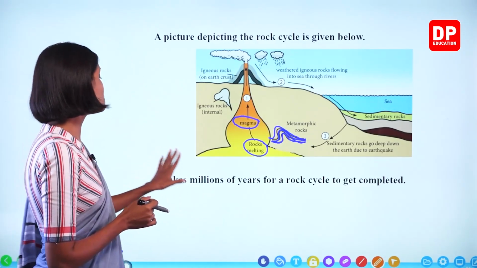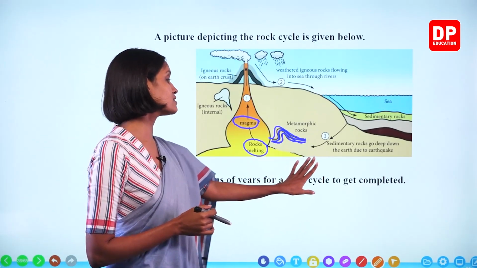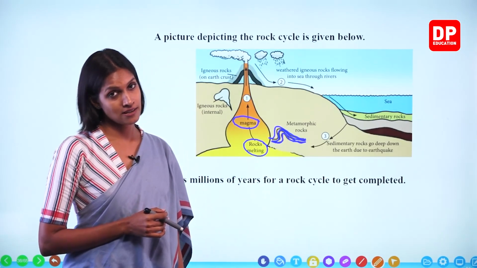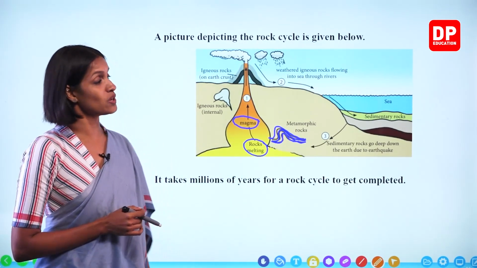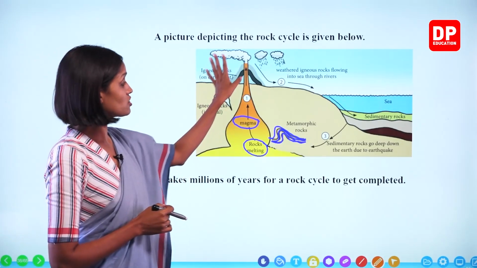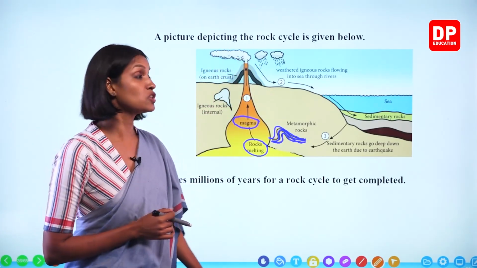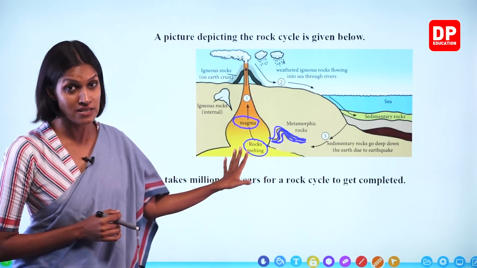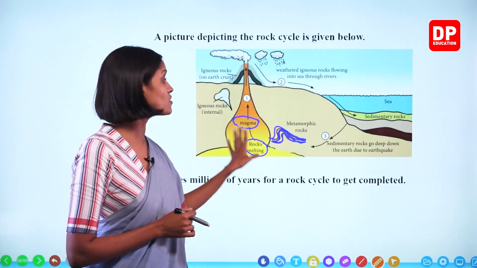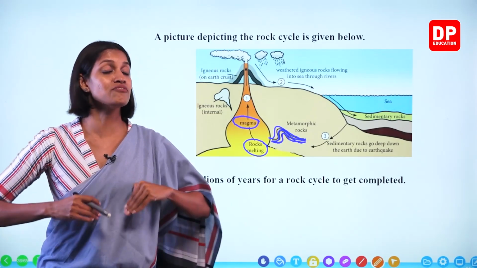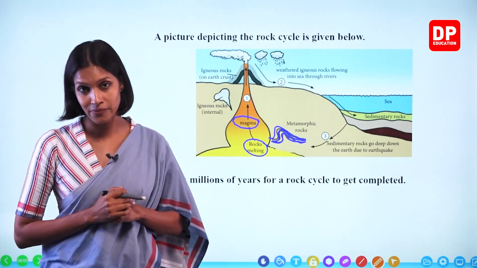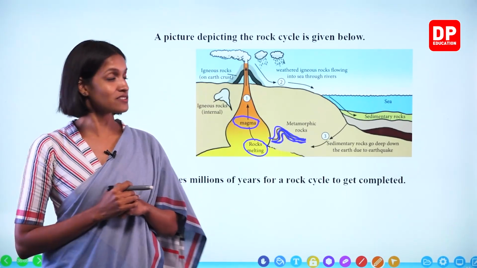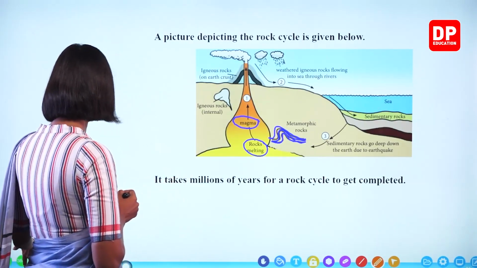Okay, it takes millions of years for a rock cycle to get completed. Right, children? So even though we learned a lot of steps like this, even though it seems like a very simple process, now you can understand in order to complete a rock cycle, it takes a very, very long period of time. Right, children? Okay, we'll move on to the next.